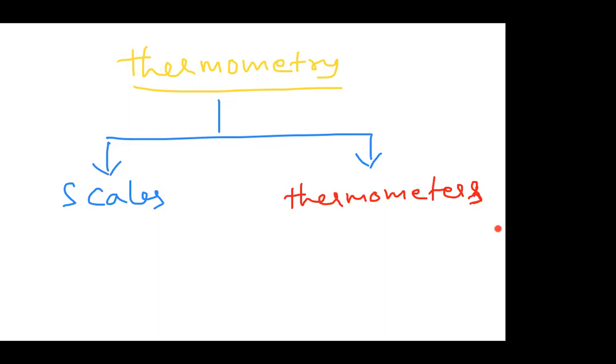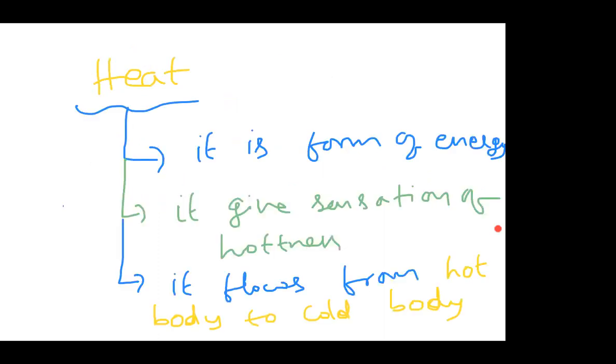Now, this topic is connected with heat. What is heat? Heat is a form of energy. It gives the sensation of hotness. It flows from a hot body to a cold body. Always, heat flows from where to where? Hot body to cold body.